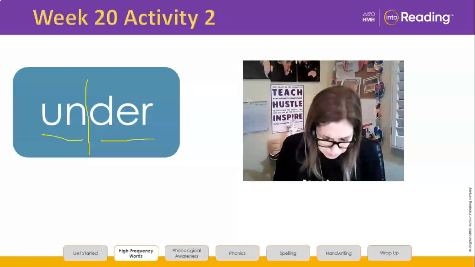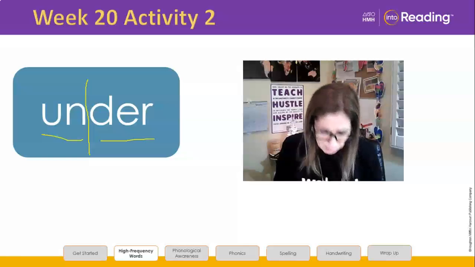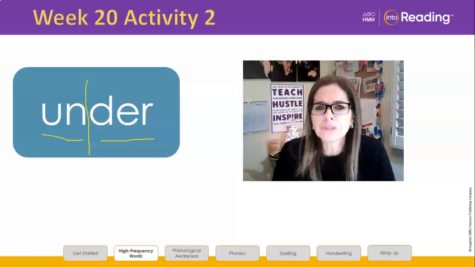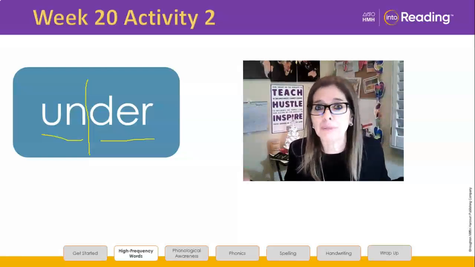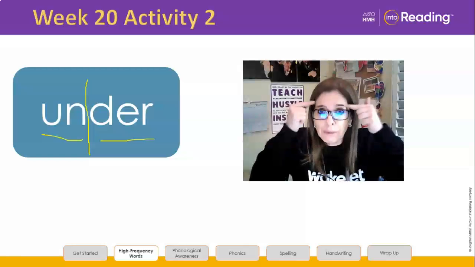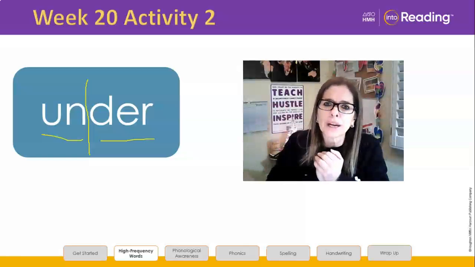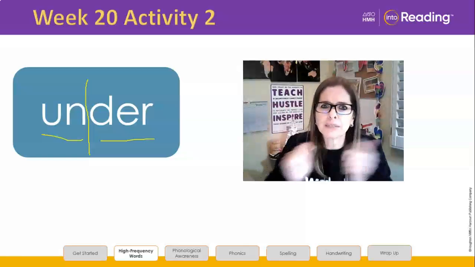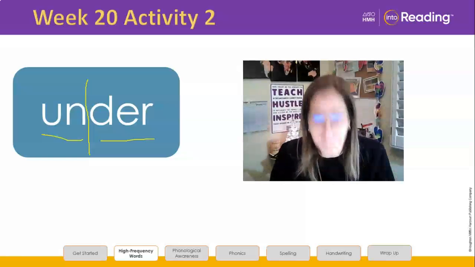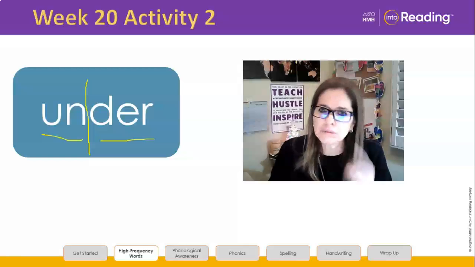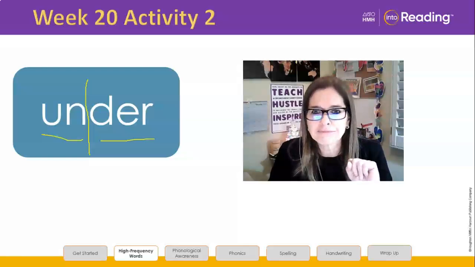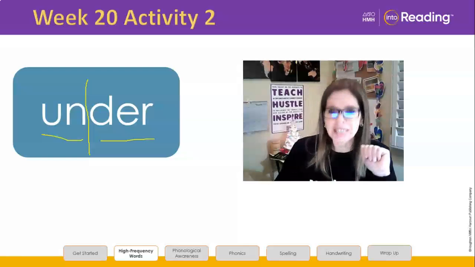Check your word against the screen. If you're correct, write number 10. Remember, we are trying to do these words without looking at the screen. We look at the screen a lot before we write the word, don't we? And then we put it in our brain and we immediately write it right afterwards to see what we learned. If we're just looking up and down, we didn't give ourselves a chance to learn. Don't cheat yourself. Let's learn these words together, shall we?